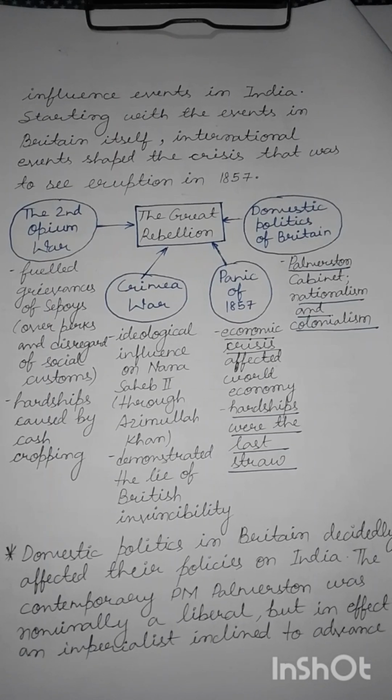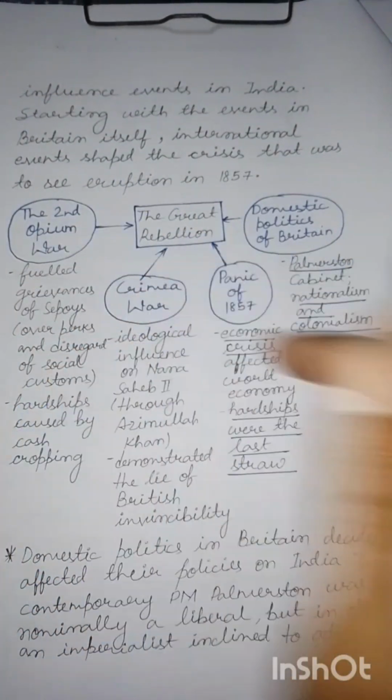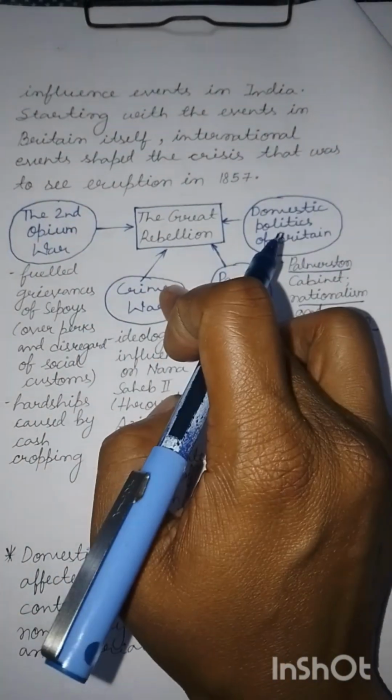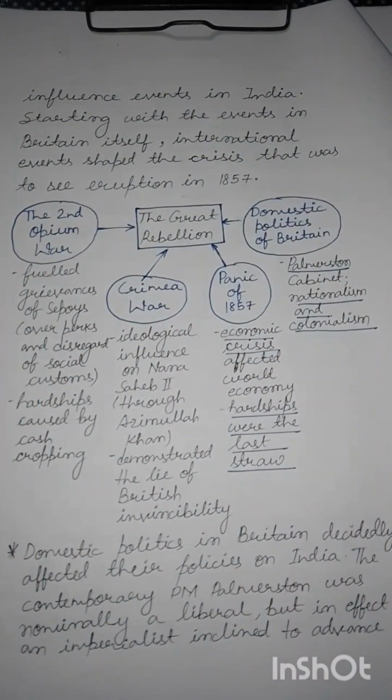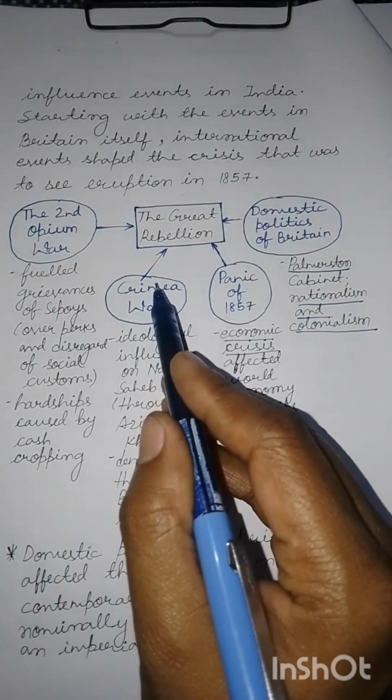In the same way, this economic crisis proved to be the last straw that broke the Indians' back, and they were compelled to rebel. Some historians say that these two events, that is the Crimean War and the Second Opium War, directly affected the situation in India. These influenced Indians in various ways, and this ultimately led to the 1857 rebellion.